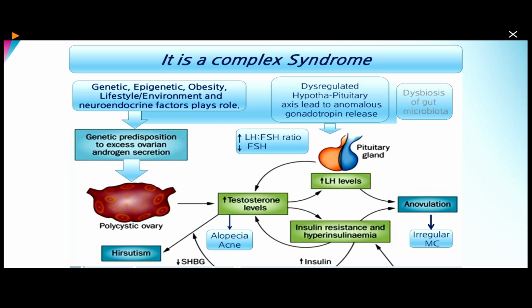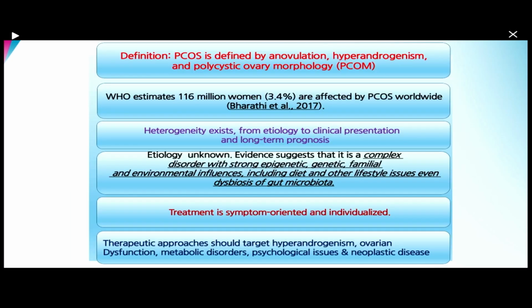There is a heterogeneity in its morphology as well as its clinical presentation. The etiology is unknown. Mainly it has a strong genetic background as well as familial, environmental and other dietary influences which lead to the development of PCOS. And the treatment is mainly symptom oriented, but it is personalized. We'll go brief about treatment also in the coming slides.